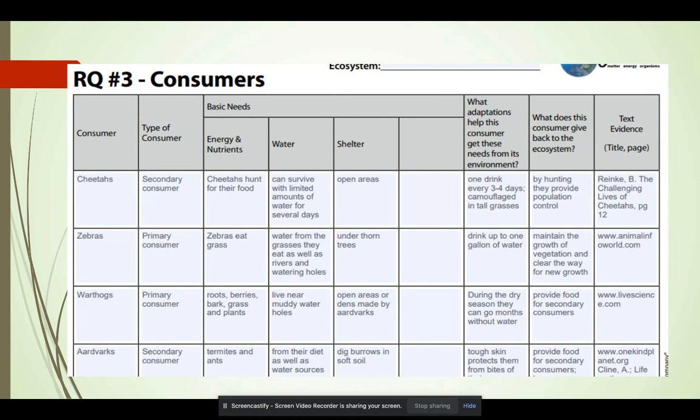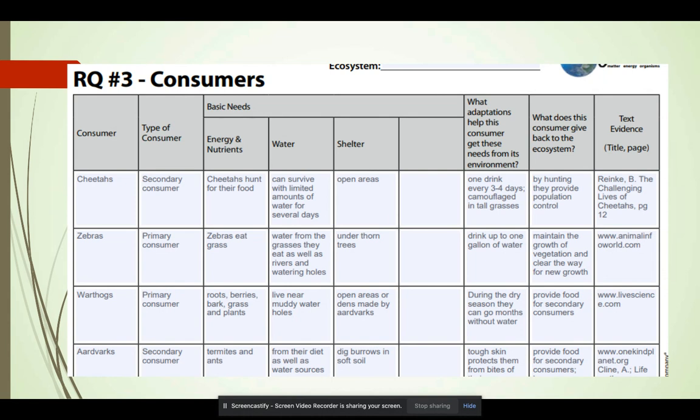The next question, what does this consumer give back to the ecosystem? Well, by being a hunter, a secondary consumer, the cheetahs help provide population control for the animals that they hunt. And then if you'll notice my last box, my text evidence, I used a book called The Challenging Lives of Cheetahs. I found my information on page 12. That was an example of a secondary consumer.